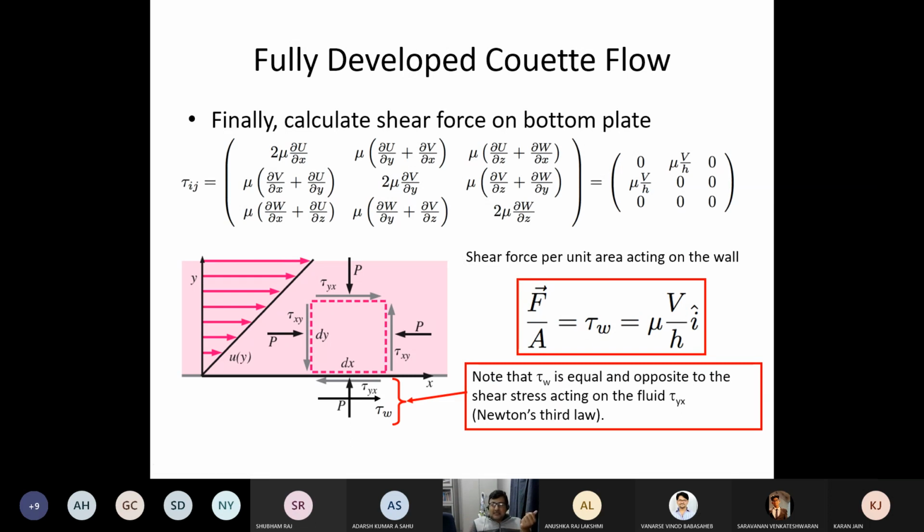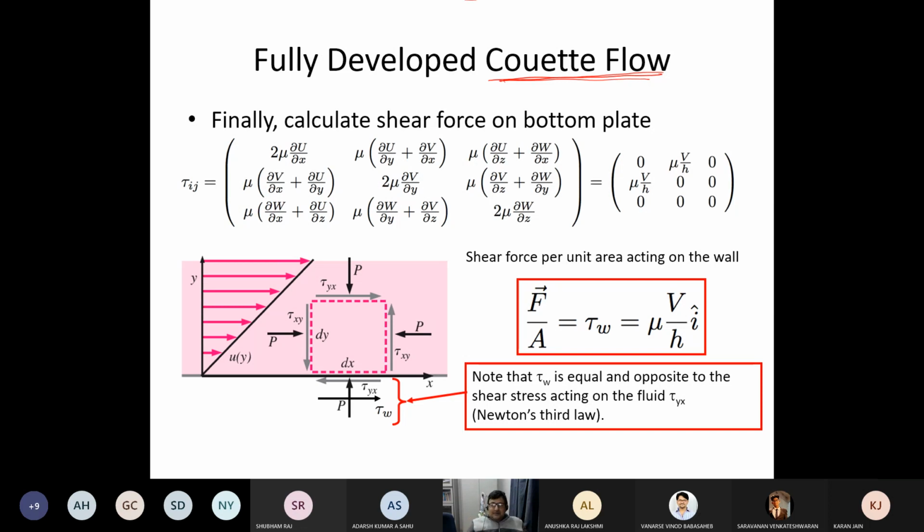This type of flow is called the Couette flow, in the name of the scientist who first invented this. Couette flow means you have a surface which is fixed and you are trying to make a flow just by moving one of the boundaries.